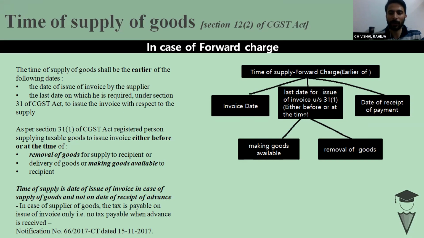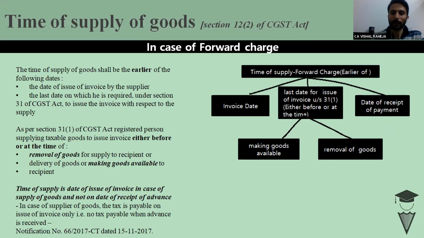Section 31 tells us by when you have to issue the invoice, but there is a possibility that a person has not raised the invoice within the prescribed time. In that case, the last date is treated as the date on which the invoice should have been raised. The third point which the law provided earlier was the date of receipt of payment.